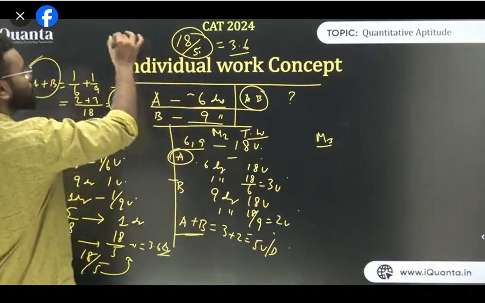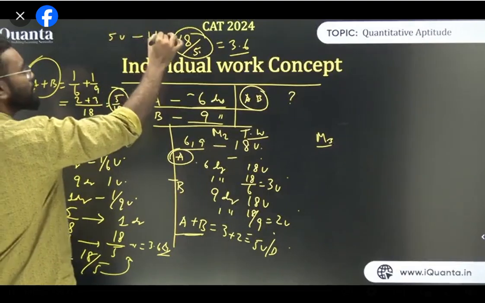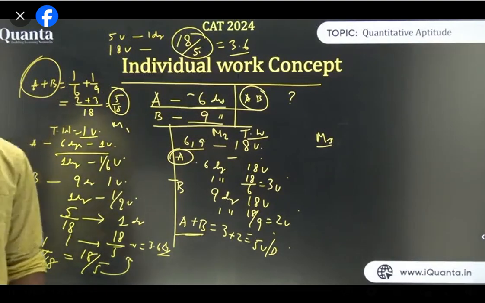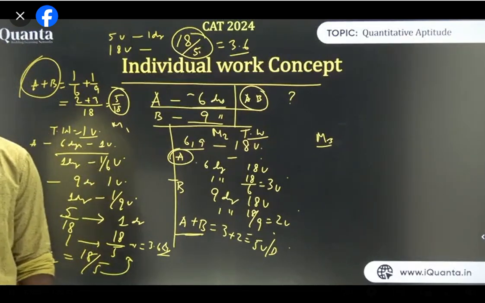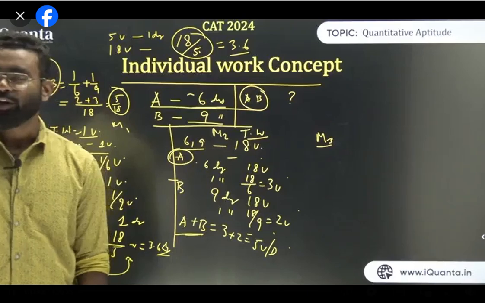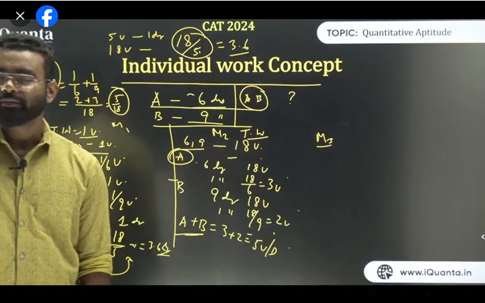तो अगर एक दिन में 5 यूनिट, तो 18 यूनिट कितना दिन में करेगा? 18/5 डेज में, which is 3.6. Is it fine? Any doubt in this? Just let me know. Is it clear, all of you guys? Is it fine? Got everyone?